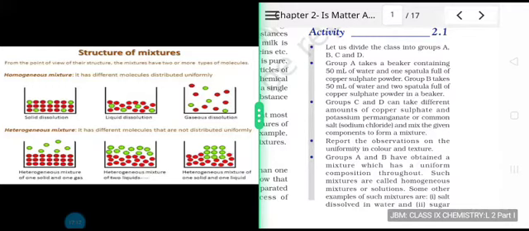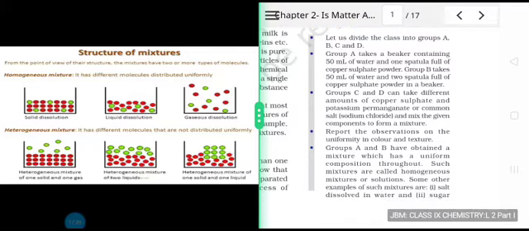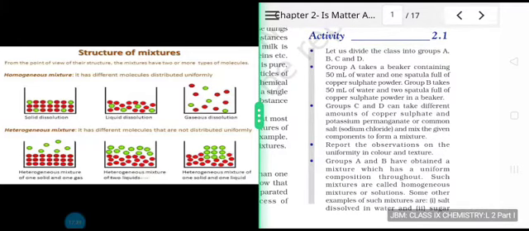Just for the sake of convenience, we can replace the substances suggested in this activity with any common substance that is easily available in our home, like for example, common salt. We can use common salt in place of potassium permanganate, which is also suggested in the activity. So it shouldn't be that difficult to conduct this activity at home.